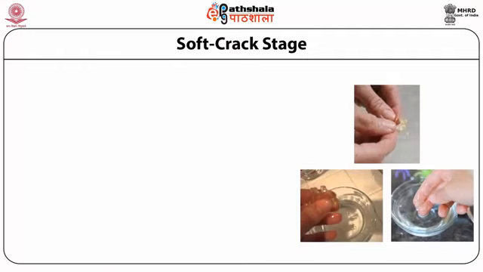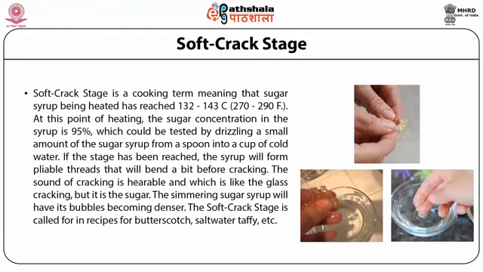The next stage is where the sugar changes its characteristics and starts cracking. This stage is known as soft crack stage. The soft crack stage is a cooking term meaning that sugar syrup being heated has reached a temperature of 132 to 142 degrees Celsius. At this point of heating, the sugar concentration in the syrup is around 95%, which could be tested by drizzling a small amount of sugar syrup from a spoon into a cup of cold water.